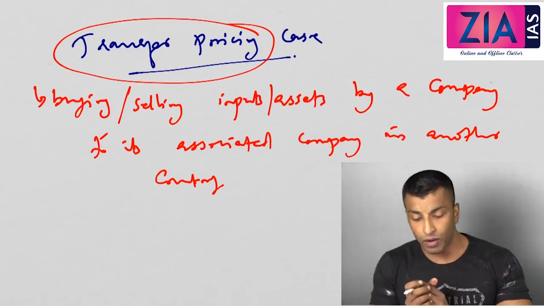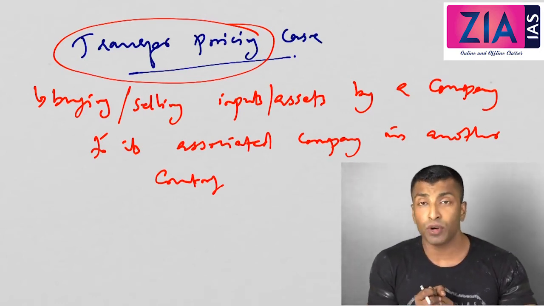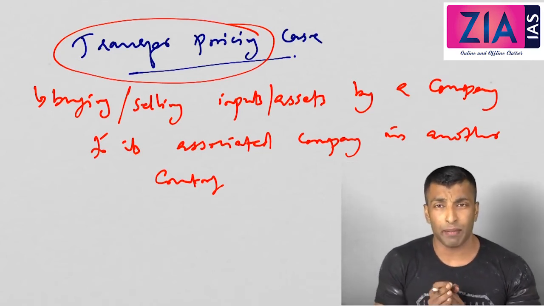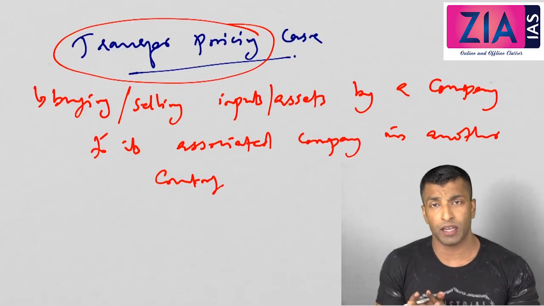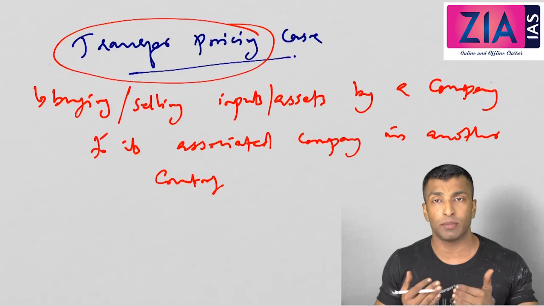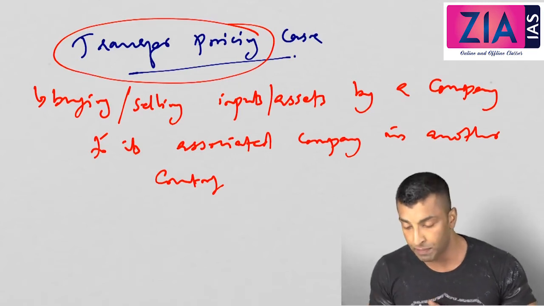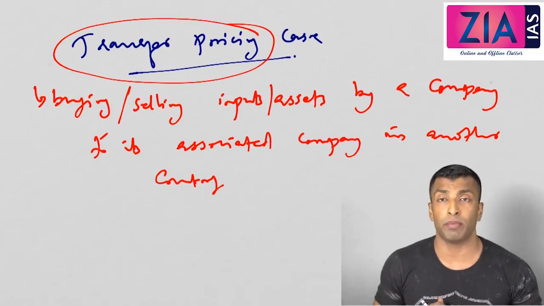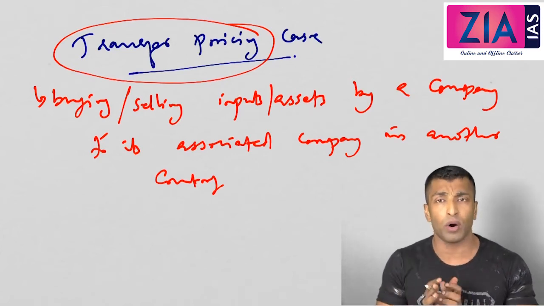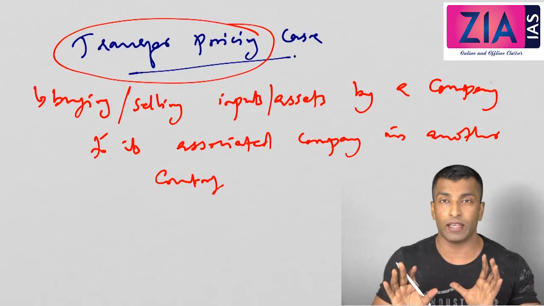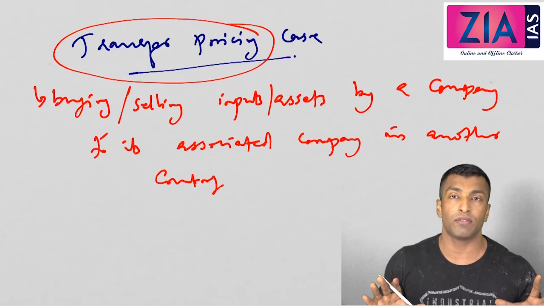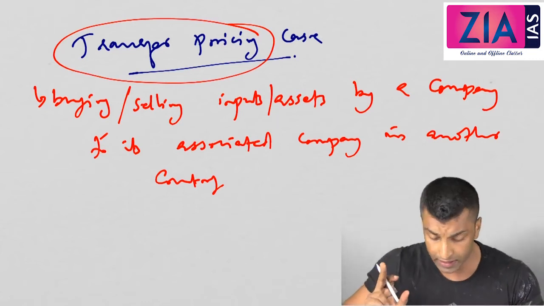It can be a parent company, a subsidiary company, or two connected companies. Anything is possible; there has to be some association between the two companies. So the deal will be between two different countries, and the two companies will be located in two countries. I'll tell you how it is done, what the advantage is, and how it helps you avoid tax. Everything we'll discuss. So this is transfer pricing.